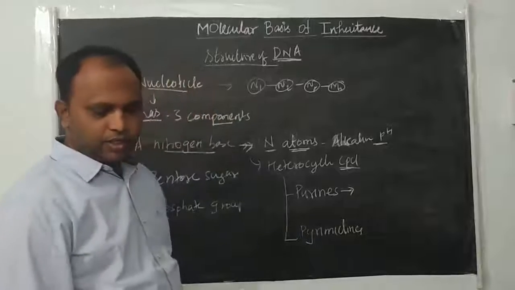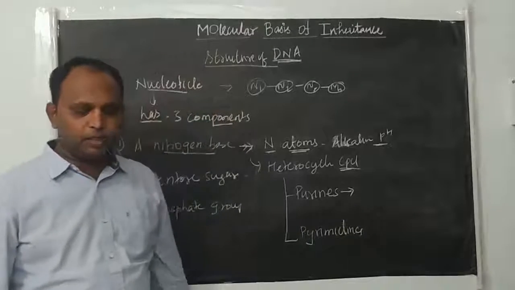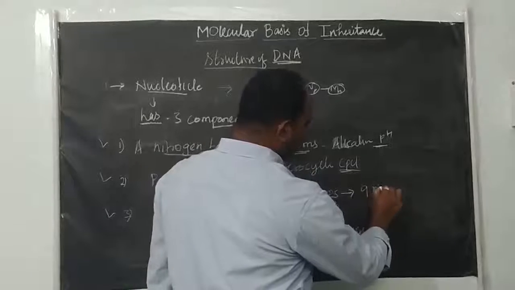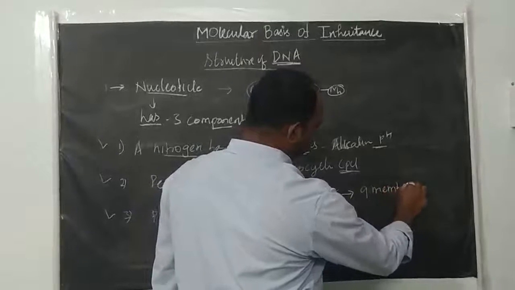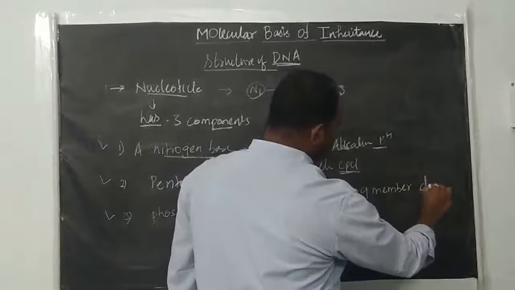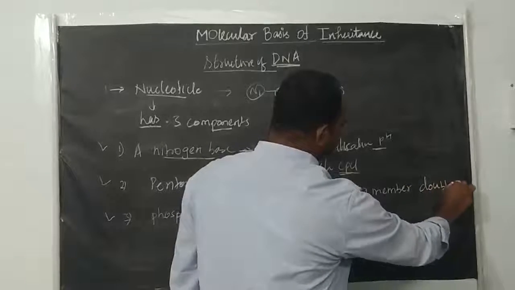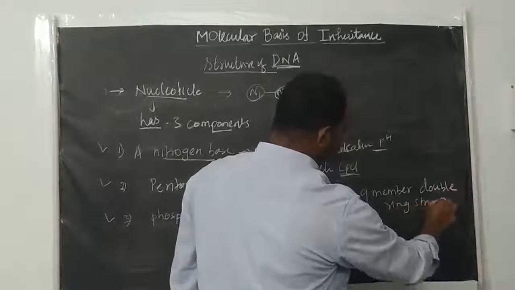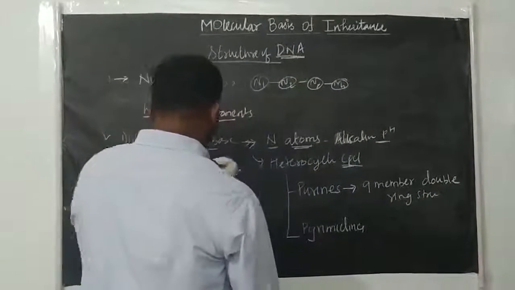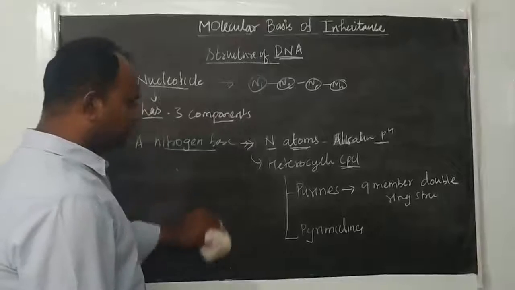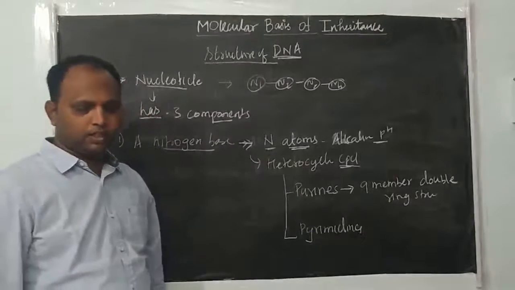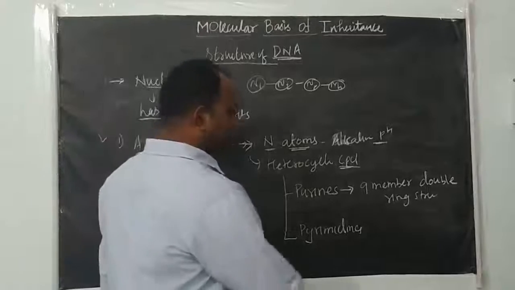Both are heterocyclic compounds only. Purines have a 9-member double ring structure. First we will discuss only the nitrogen base. Purines are a 9-member double ring structure with nitrogen.